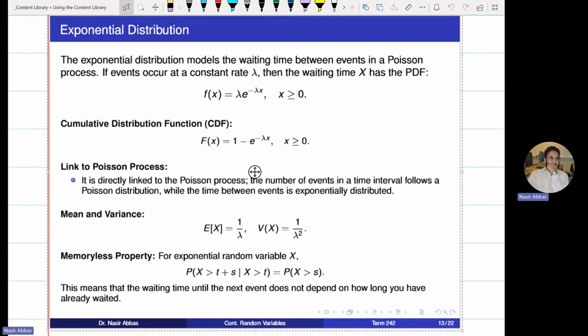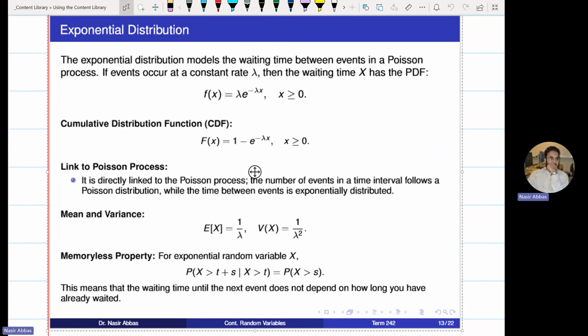Then the mean and variance expressions are given to you. Sometimes we give you lambda directly. Sometimes we tell you that the mean is 10. So what is lambda? 1 over mean. Mean is 1 over lambda. Lambda is 1 over mean. So sometimes we'll give you the information about the mean indirectly, instead of lambda, we'll give you the mean. So you can find lambda from there.